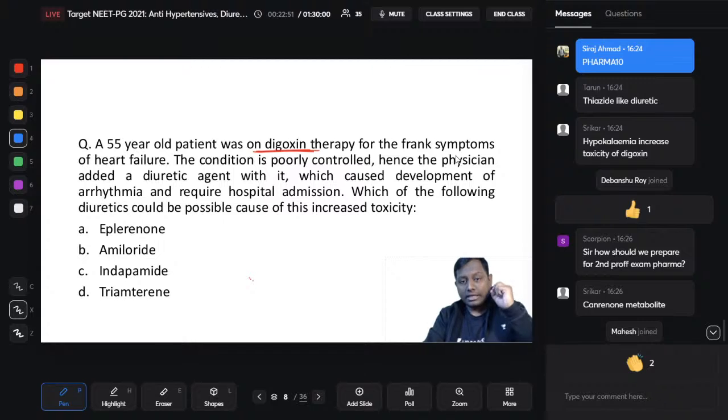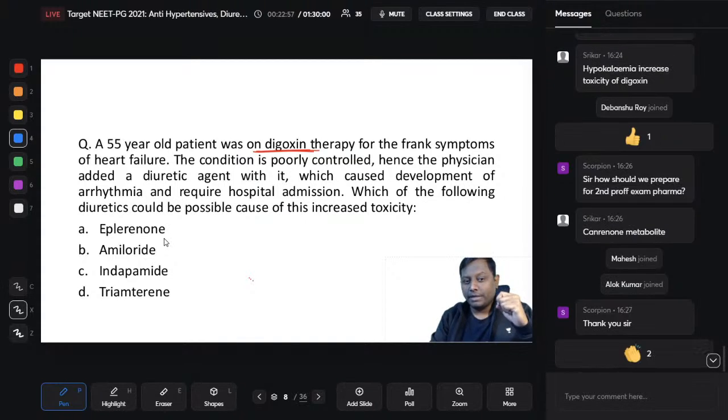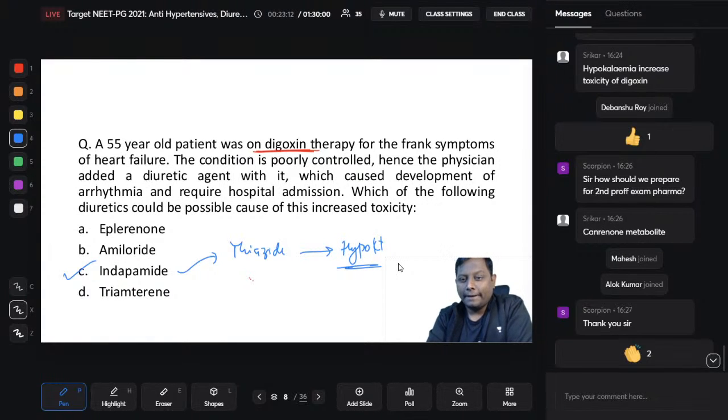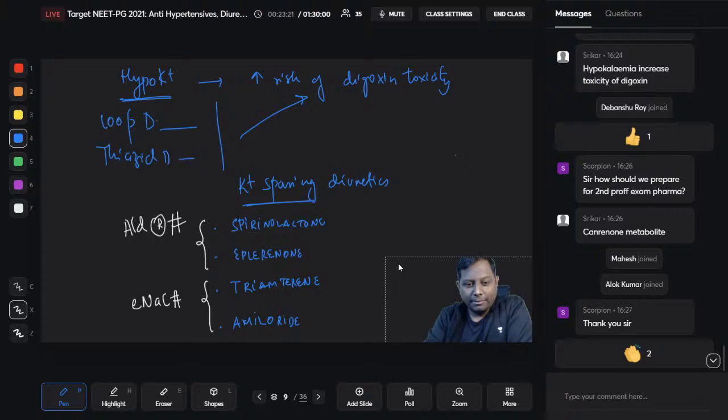All right, so any drug that is causing hypokalemia will be increasing the risk of toxicity. Out of all the drugs, eplerenone is a potassium sparing drug, amiloride is also potassium sparing. Indapamide, which class of drug is indapamide? Thiazide diuretic, right? It is one of the thiazide diuretics. So therefore, definitely they will be associated with hypokalemia. I hope it was not very difficult. So yesterday I discussed this and today I have used it in the diuretic as well. Okay, so everything is correlated. Let's go to the next question because we have many questions to do.